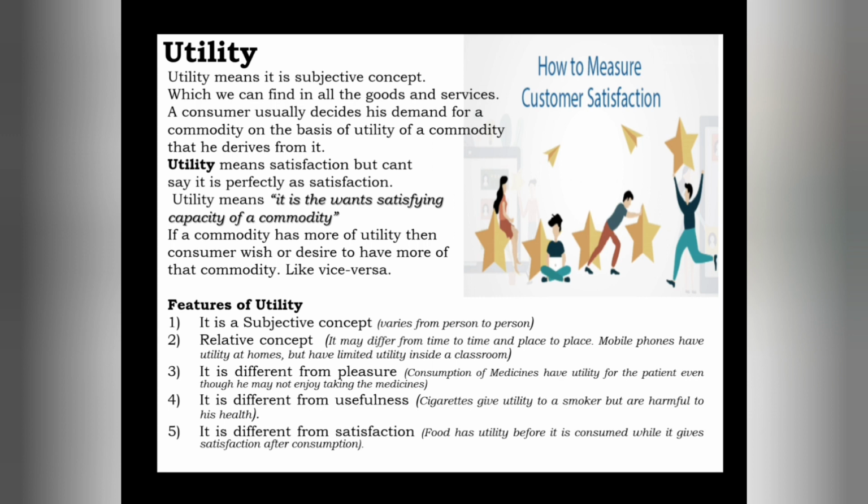Suppose you like to consume apples, or you like apples more. At that time you can purchase more apples, because you can find more utility in that apple. That's why you wish to purchase more of apple.